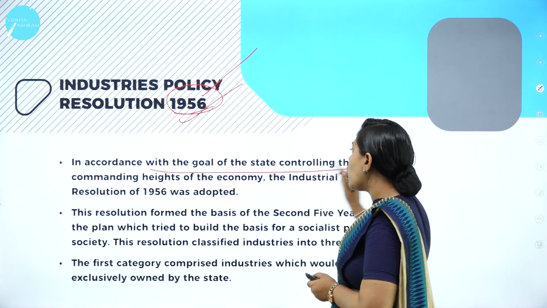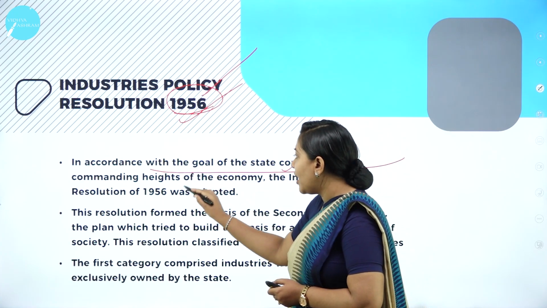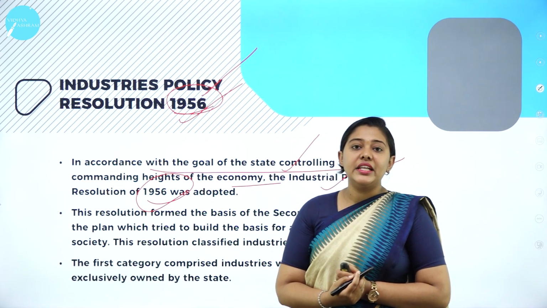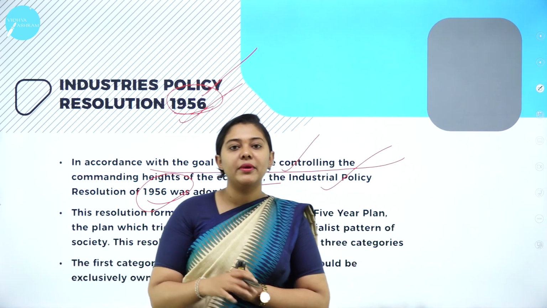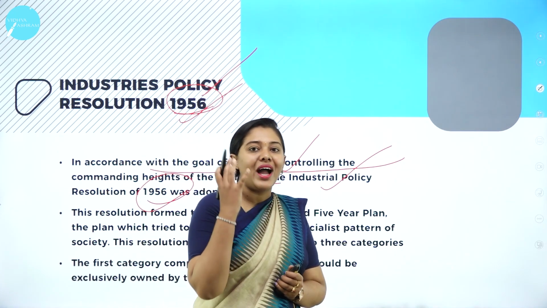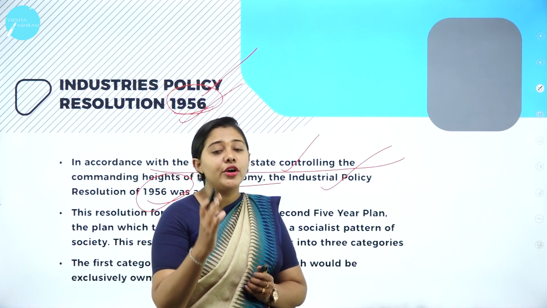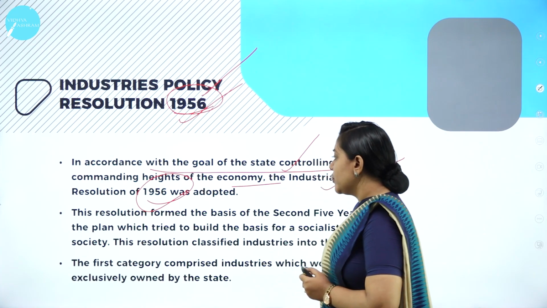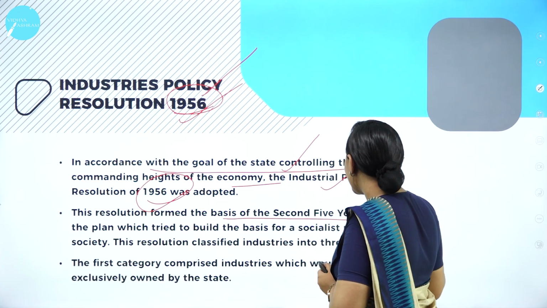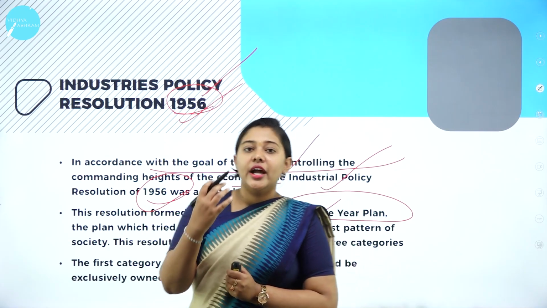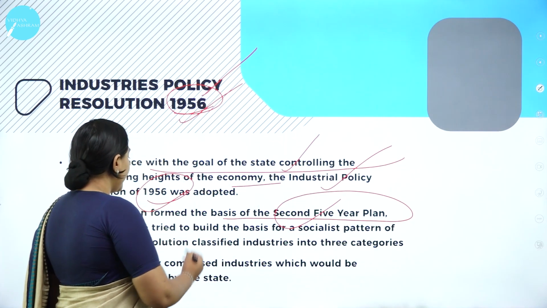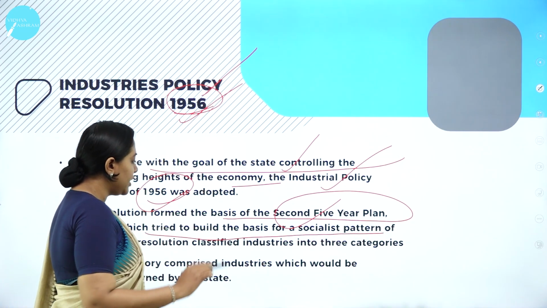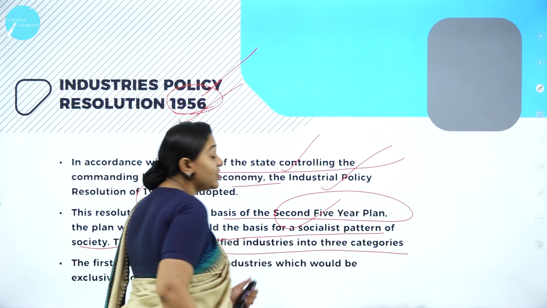In accordance with the goal of the state controlling the commanding heights of the economy, the industrial policy resolution was adopted in 1956. During the colonial period, there were strict rules and regulations to have proper control regarding industries. The resolution formed the basis of the second 5-year plan, which tried to build the basis of a socialistic pattern of society. This resolution classified industries into 3 categories.